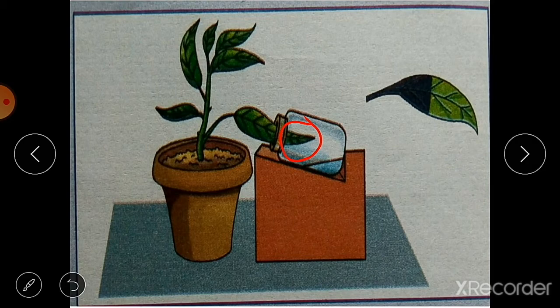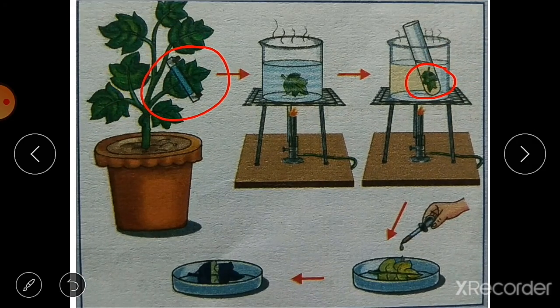Then we have the next activity, and this activity is to show that sunlight is necessary for photosynthesis. Your requirements are one green plant. Here you can see the green plant, a potted plant. Then you will need black paper, clip, iodine solution for testing, alcohol, beaker, petri dish and test tube.